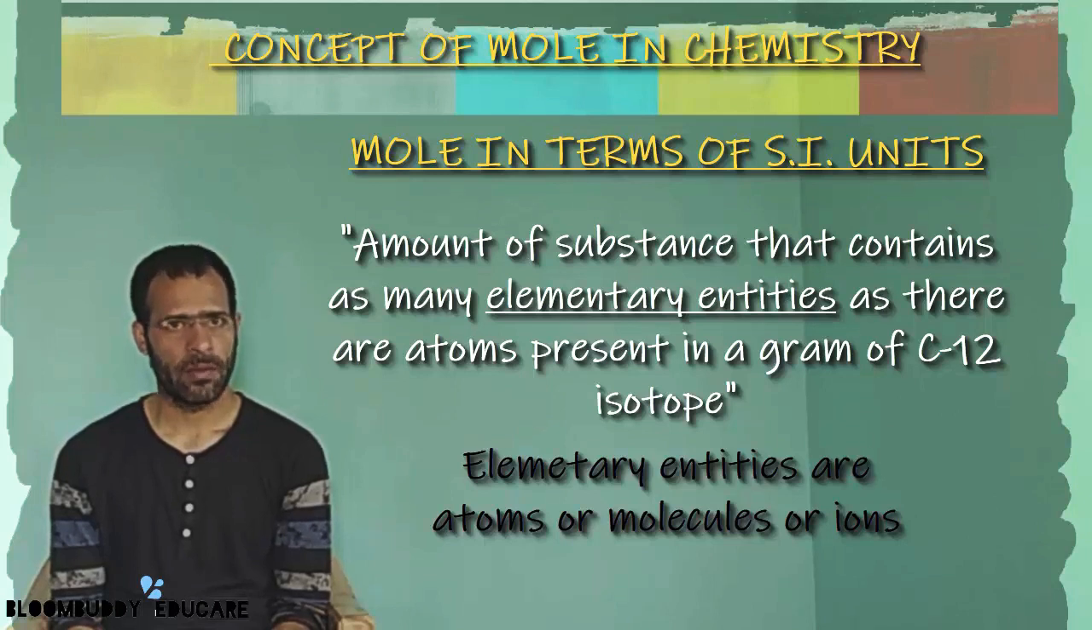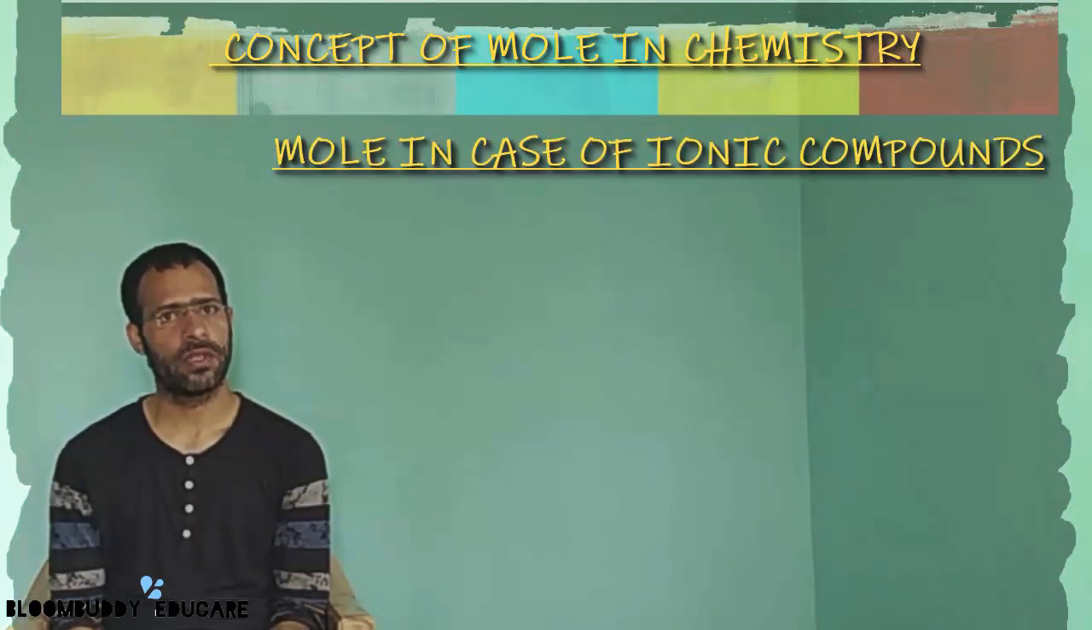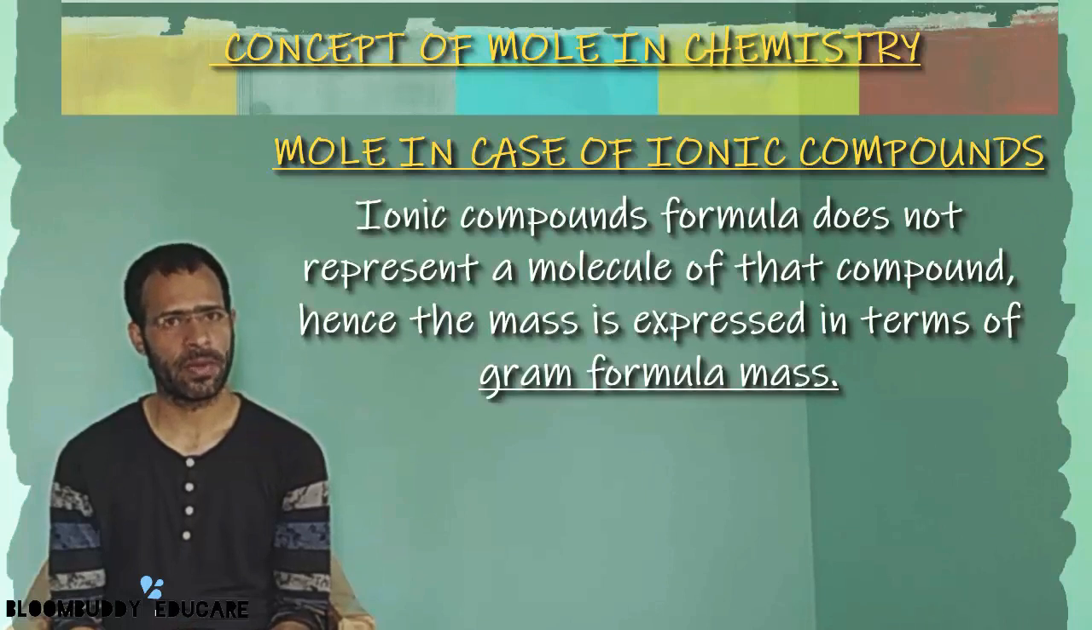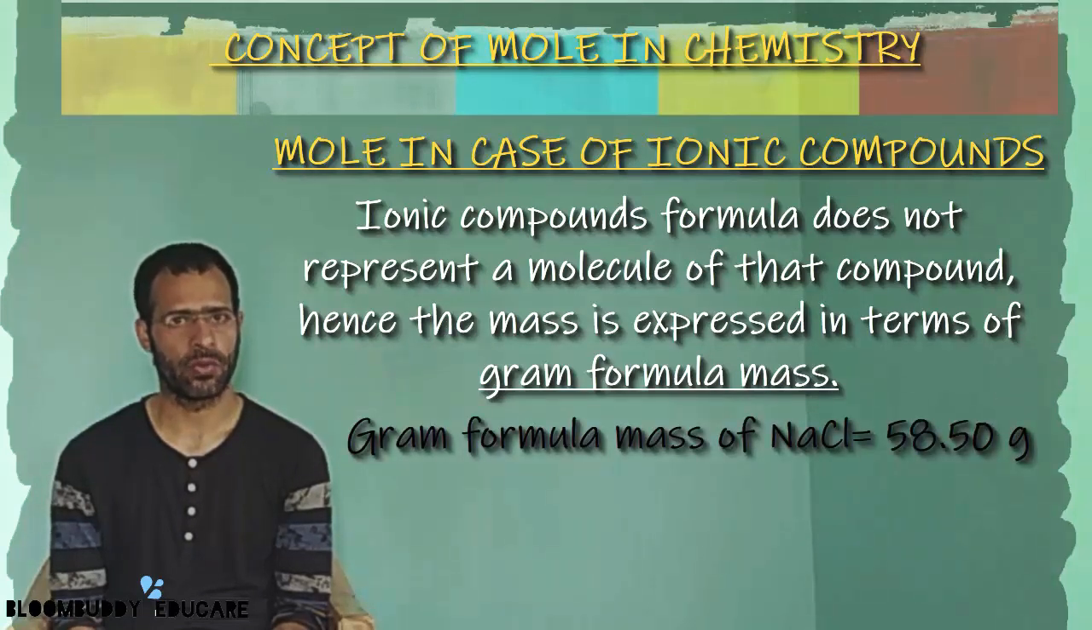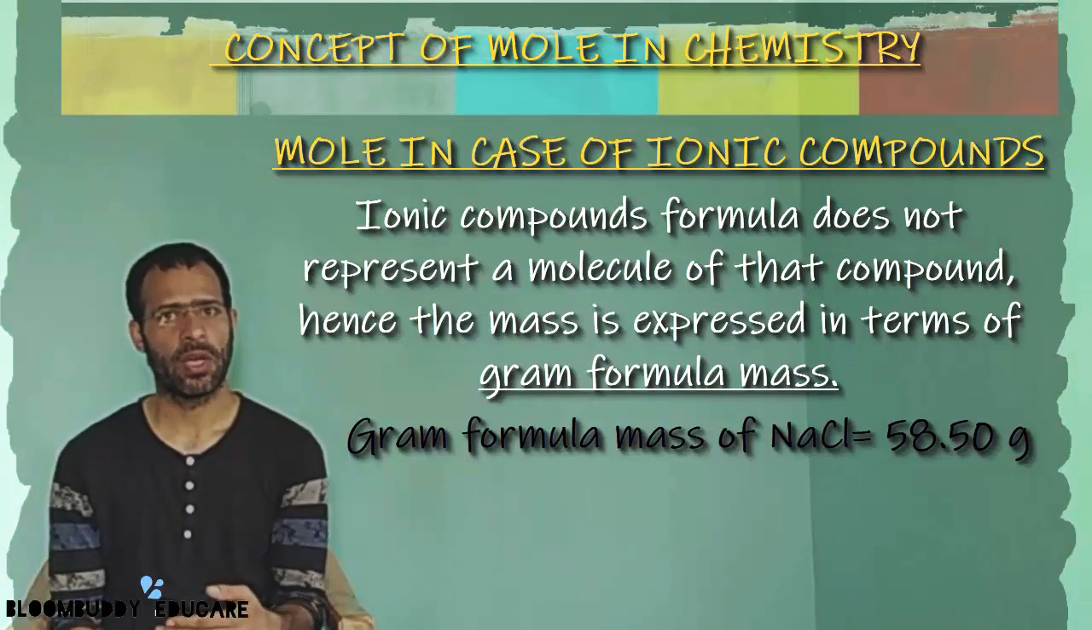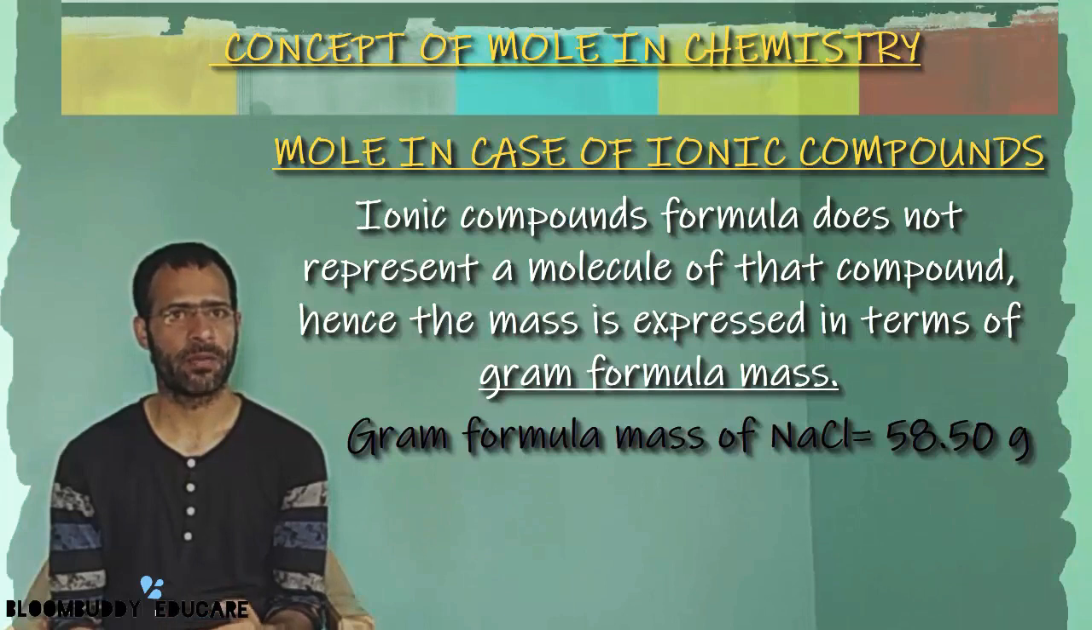Similarly, we can also define mole in terms of an ionic compound. The formula of an ionic compound does not always represent a molecule of that compound. Hence when we calculate the mass of an ionic compound, its mass is expressed in terms of gram formula mass and not in terms of gram molecular mass. NaCl represents the formula of sodium chloride but not its molecule. Therefore, the mass of 1 mole of NaCl is 58.50 grams, which is expressed as the gram formula mass of NaCl.